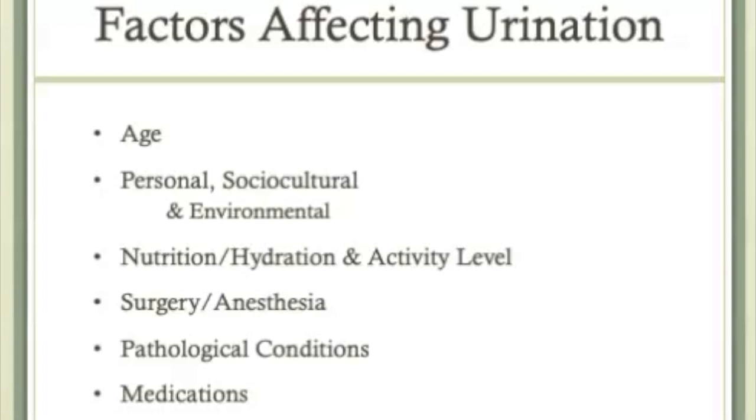Some personal, socio-cultural, and environmental issues play a role in urination as well. Delays in voiding may occur because people are busy working, like nurses, for example, or doing other activities that can promote urinary stasis, and may lead to bladder infections. Anxiety and stress can play a role in urination. If a person is under stress, that tension can make it difficult to relax the abdominal and perineal muscles, making it difficult to urinate. Lack of time and privacy can be an issue.